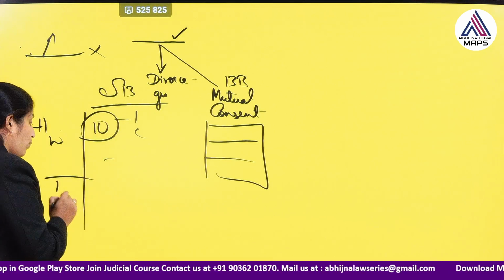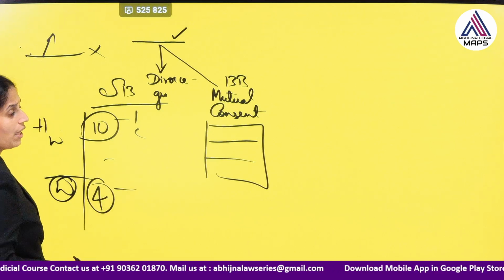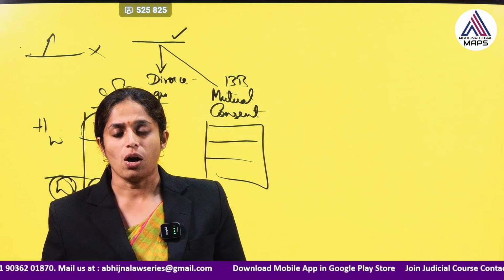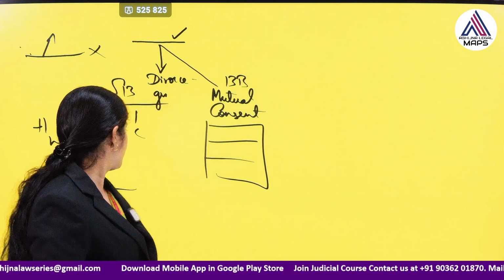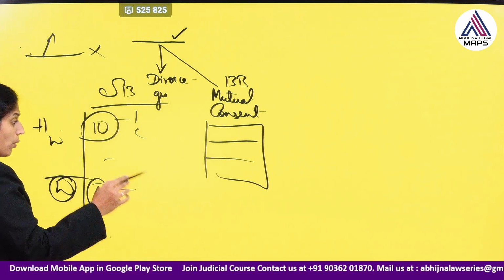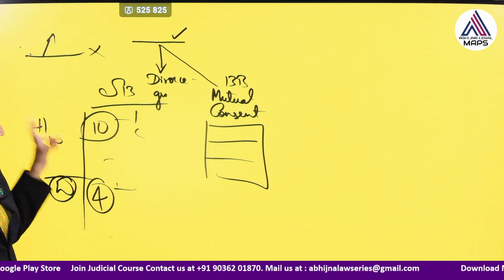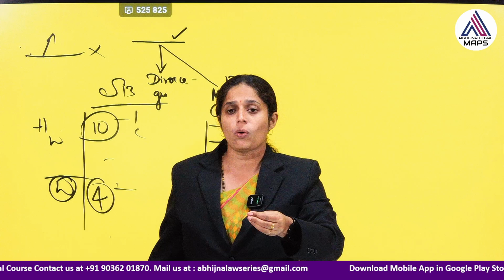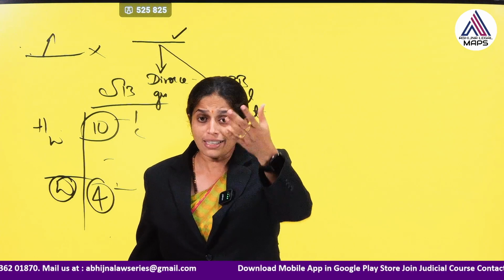Additionally, the wife gets 4 more grounds against the husband, for example if the husband is convicted and guilty of sexual offences like rape, sodomy, bestiality. In such cases, the wife can obtain a divorce. So likewise there are 4 more grounds. Regarding grounds, we will discuss in another class in a detailed manner. But understand, divorce under section 13 is different, because one person is applying to the court on certain grounds, saying that I cannot live with this person, I need a divorce under any of these grounds.